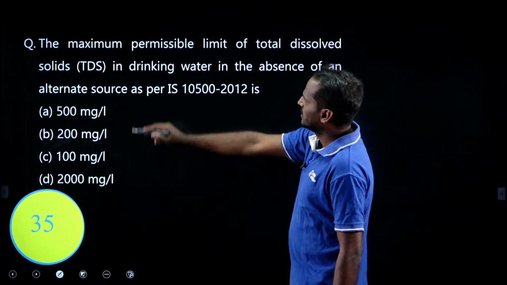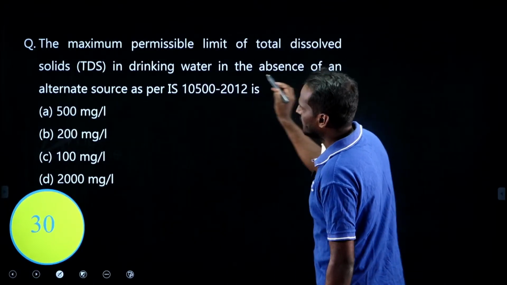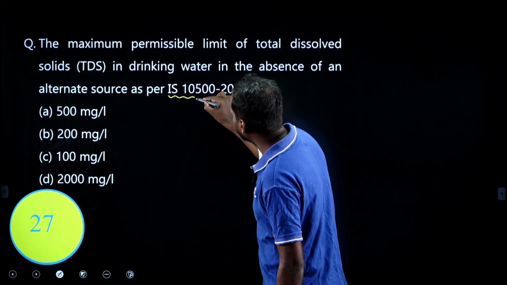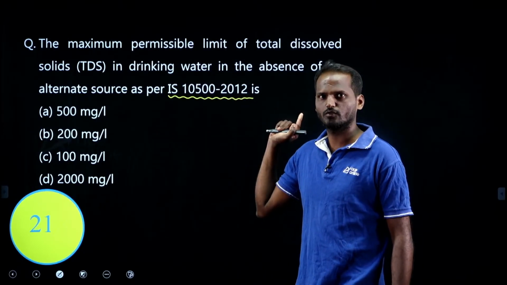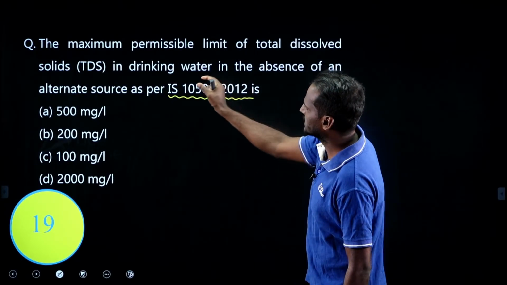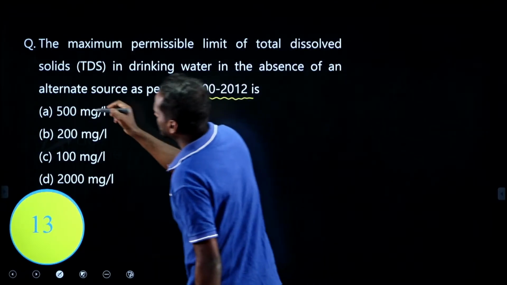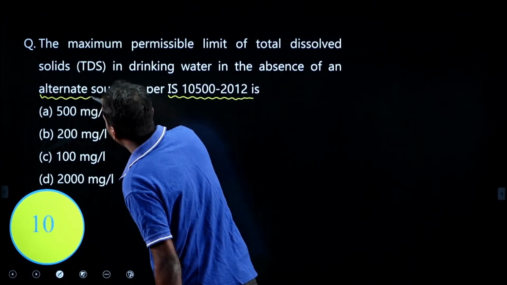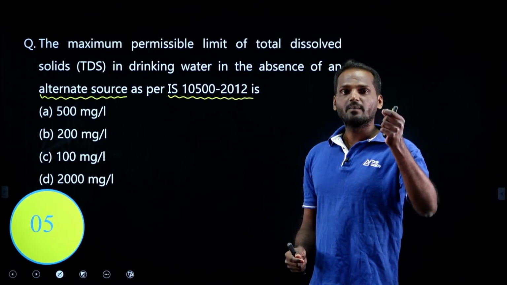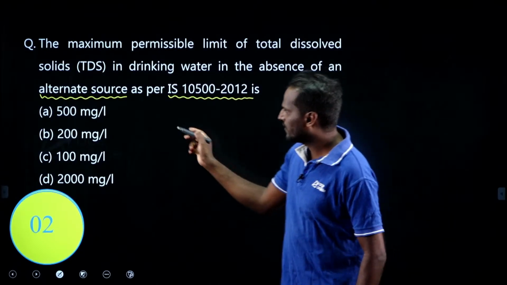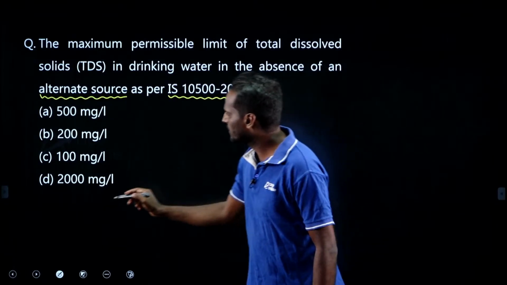Try to solve this: the maximum permissible limit of TDS in drinking water in the absence of an alternate source as per the code. Same water quality standard code. Try to remember the code along with the year also. IS 10500 2012 water quality standard code. What is being asked? The permissible limit of TDS in the absence of an alternate source. When you observe this kind of wording in the question, you must select a permissible limit, not an acceptable limit. You may often take 500 milligram per liter, but that is wrong. That is the acceptable limit for TDS. Permissible limit is how much?